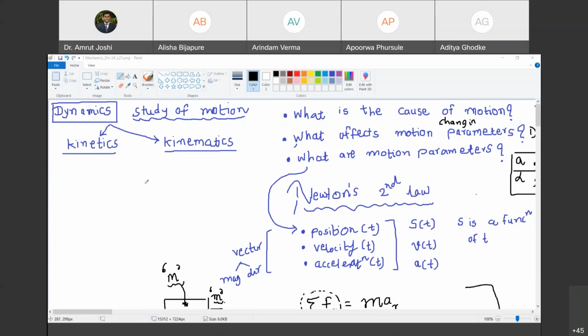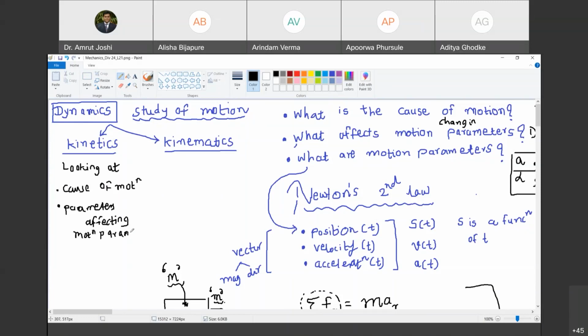So what is kinetics and what is kinematics is what we are going to define now. Kinetics is a branch of dynamics which deals with the motion by looking at the cause of motion and parameters that affect the motion. Are you with me? Affecting motion parameters.